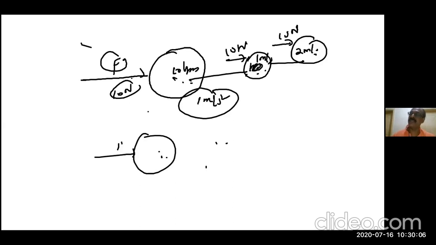But if there is friction of air, it will decrease. If friction of air is not there, then until a force acts on it, it will keep covering 1 meter in 1 second, 1 meter in 1 second, like that. With a constant velocity, it will travel. This is the basic concept of this. Agree? Newton's first law.